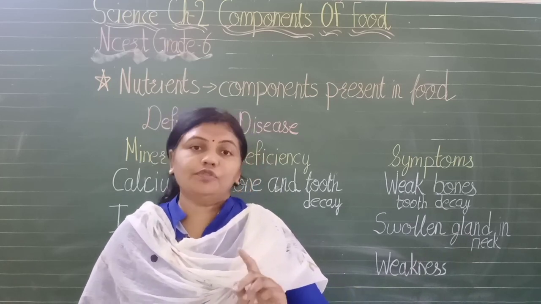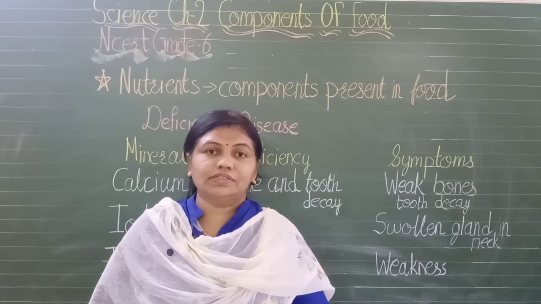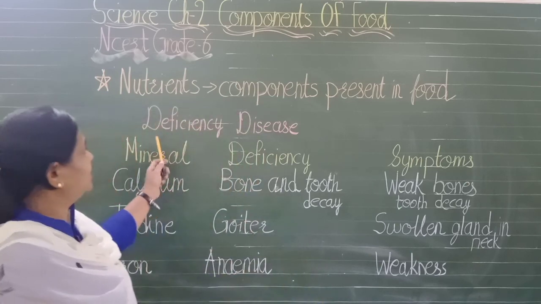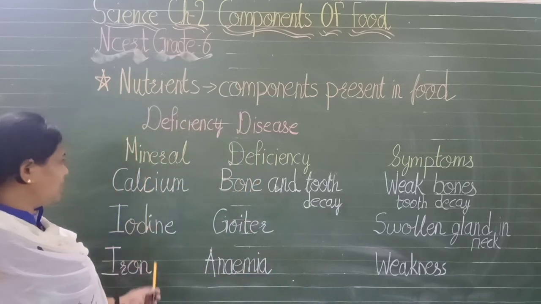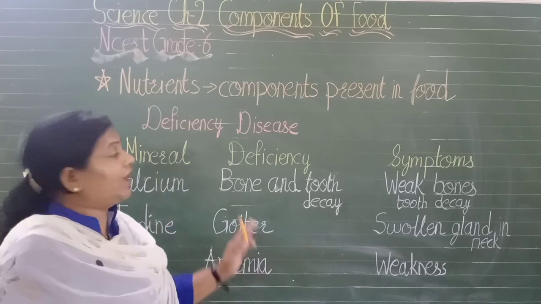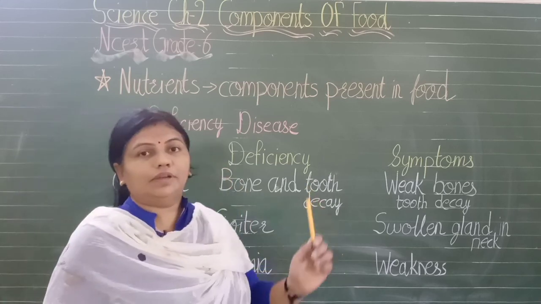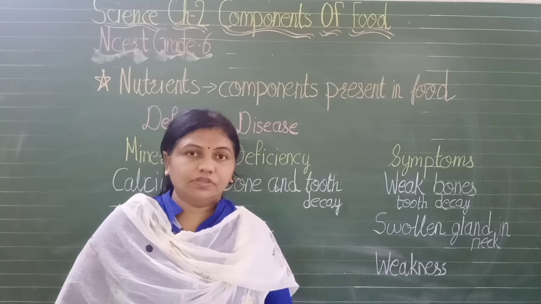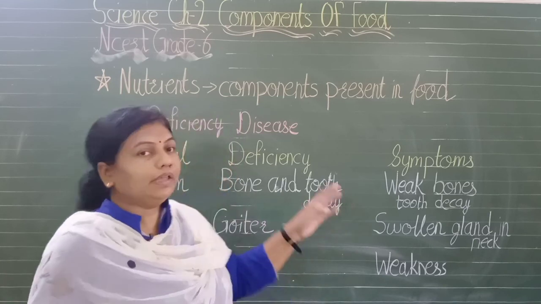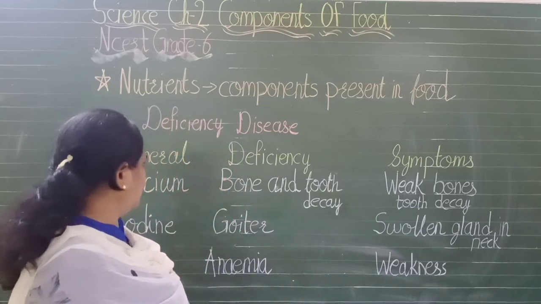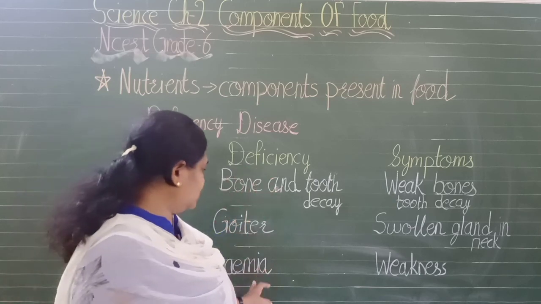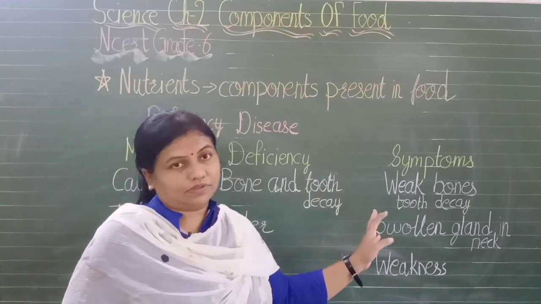So students, now you are clear what is deficiency disease. Deficiency disease means lack of such minerals in your diet, and disease occurs due to lack of those minerals. It may be vitamins also, it may be others also. Here we have learned about the three minerals and the deficiency diseases and the symptoms. Clear?